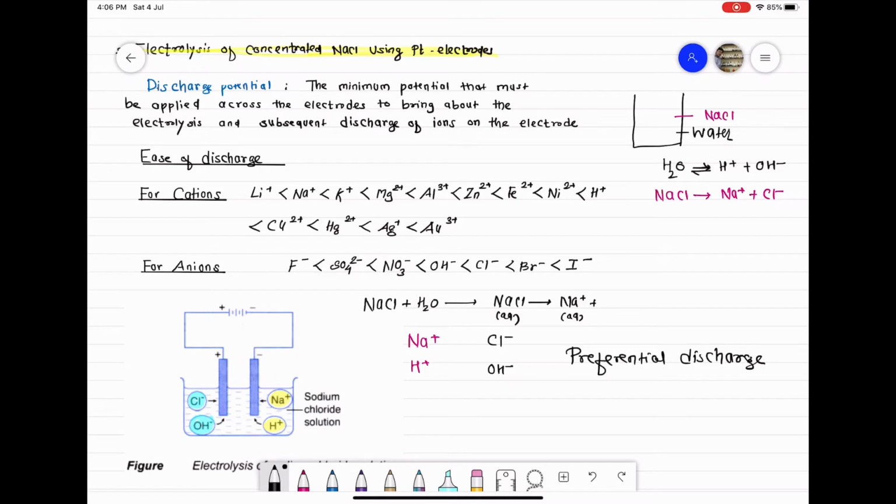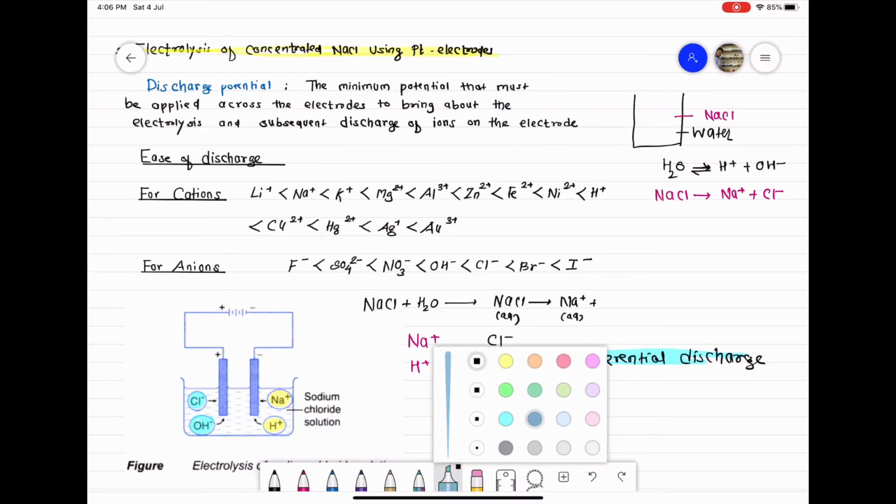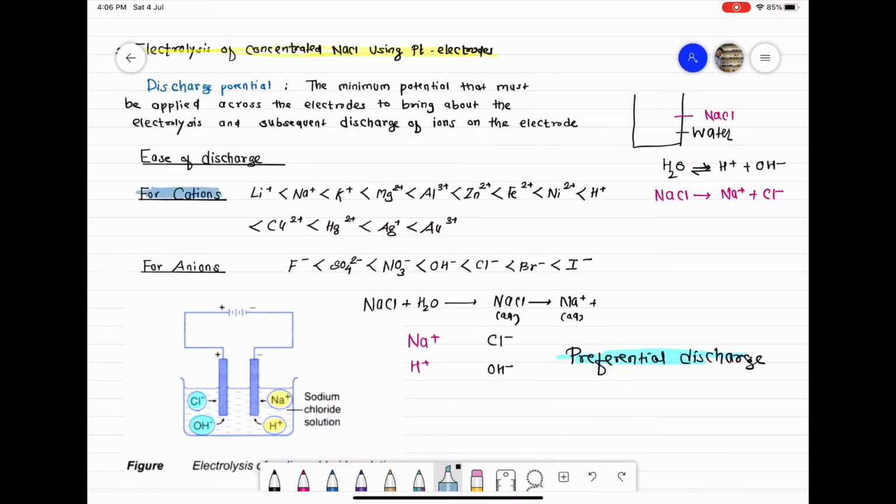Class, let us understand what is preferential discharge. Preferential discharge क्या होता है. So class, you can see an order of cations. आपको यहाँ पे cations दिख रहा है. Li plus, Na plus, K plus, Mg plus 2, Al plus 3, etc. So class, जैसे आप आगे बढ़ रहे हो, it has become more easy for a cation to get discharged and a cation to get reduced.